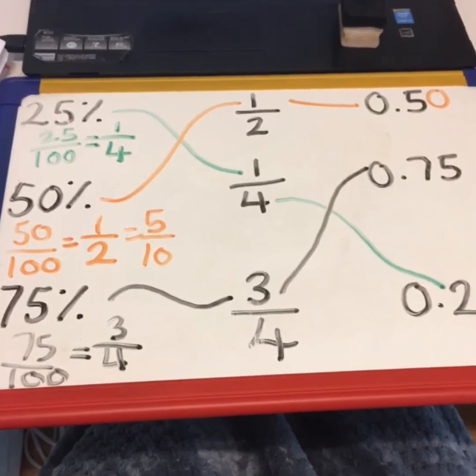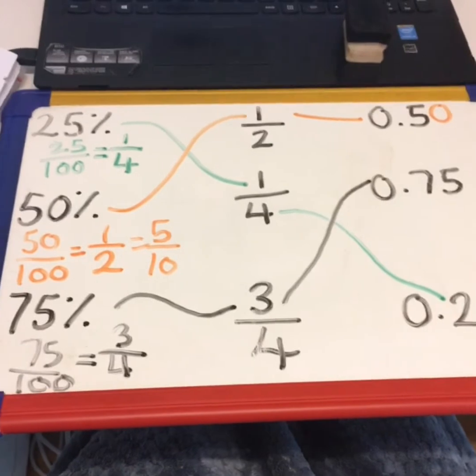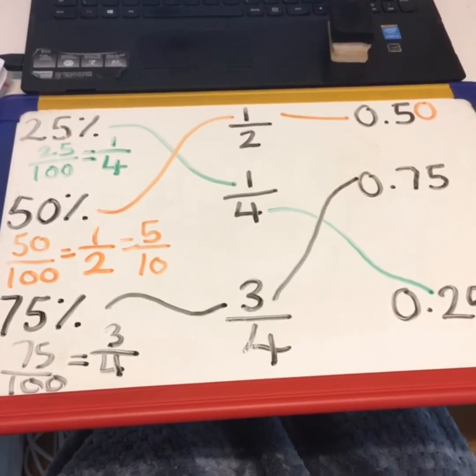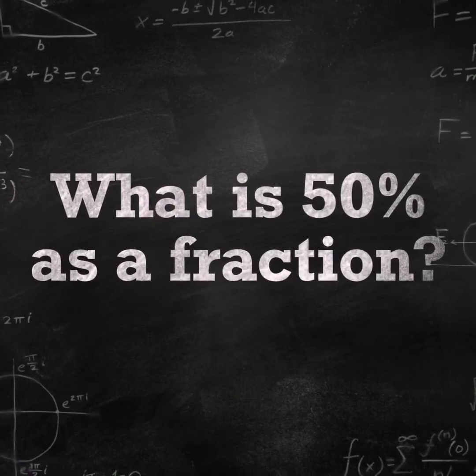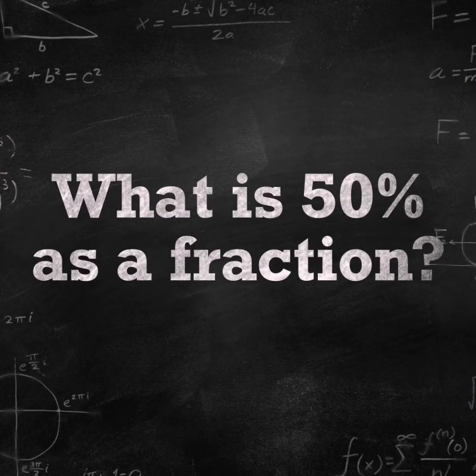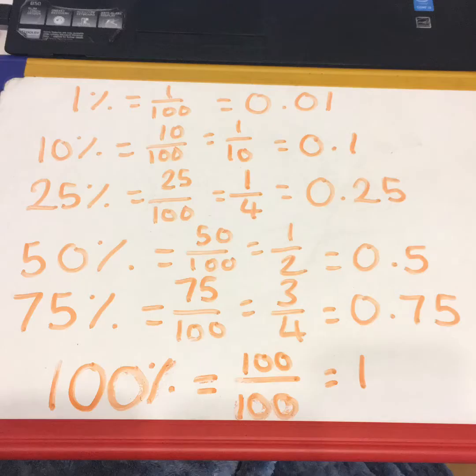Yes, I got that one right. What's that one equivalent to as a fraction? What's that equivalent to as a decimal? I'm going to test you in a minute, so pause this video and have a quick practice. Number 1, what is 50% as a fraction? Answer, 50 hundredths or a half. Hopefully you're saying a half. Okay, we need to know that 50% is the same as a half.